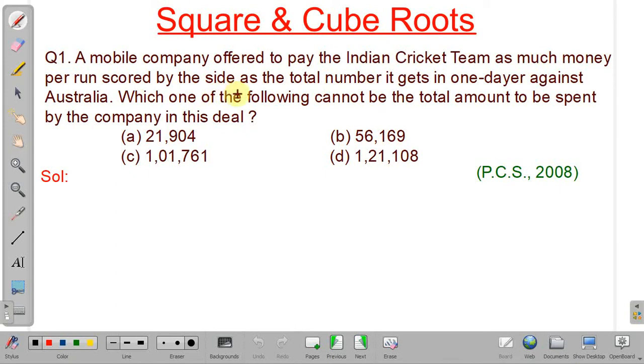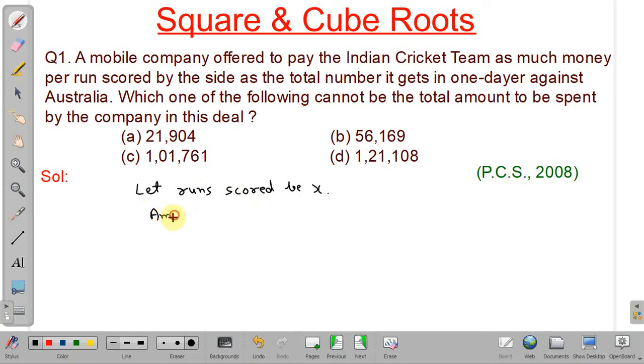Okay, per run. So let the number of runs scored be X, and the per run amount paid by the company is equal to the number of runs scored.